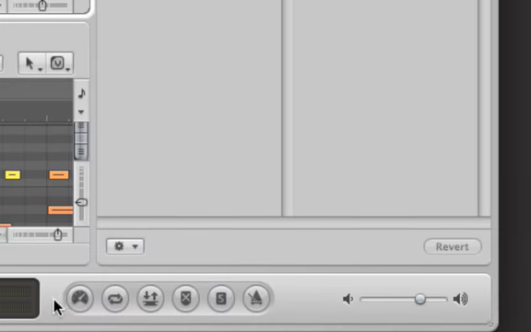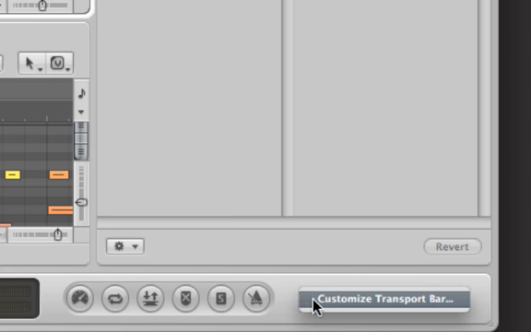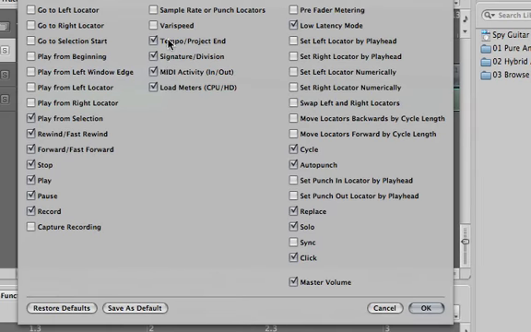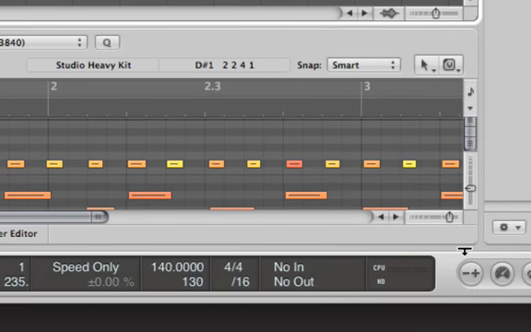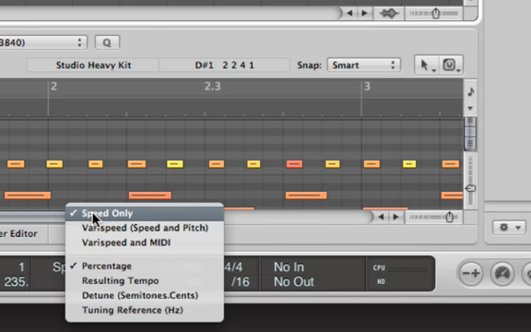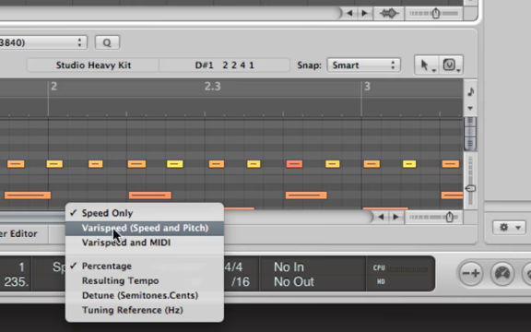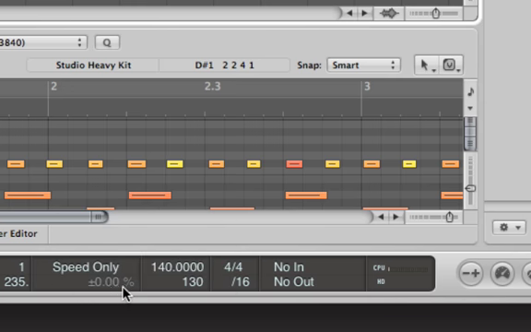I'll show you. So just go anywhere on this transport bar right here where there's not a button, right click it or control click it, select customize transport bar, and then select a Varispeed. And now you have a few extra little buttons on the transport bar. This one turns on and off Varispeed mode, and this little area right here changes the options. So let's just keep it on speed only, because if we do these other ones, this one edits MIDI and this one changes the actual pitch of the recording when we slow it down or speed it up. We don't want to do that. We just want to change the speed. And then this area right here just changes the display of this. So you can keep it with percentage if you want.